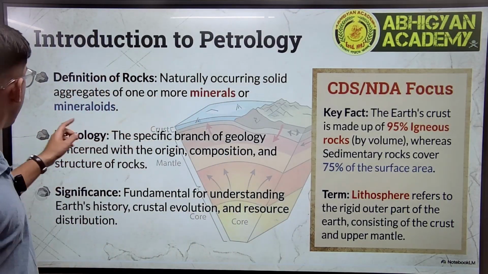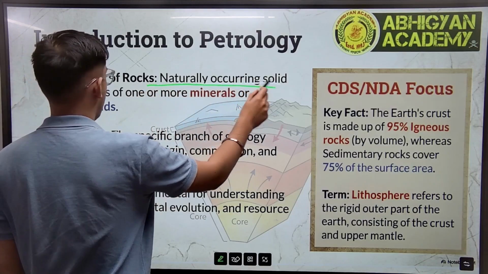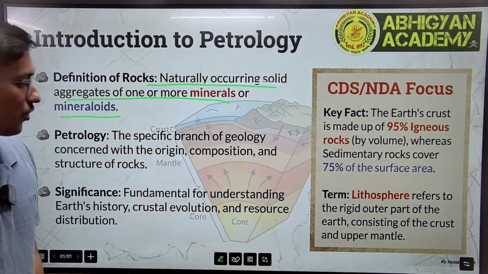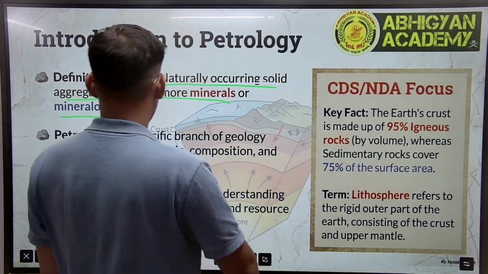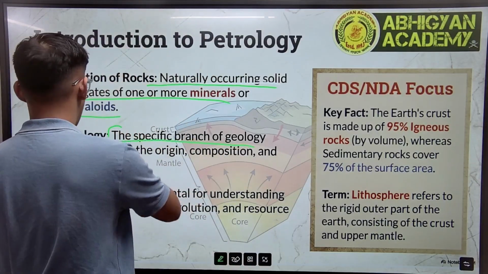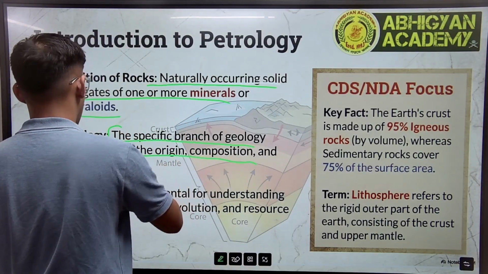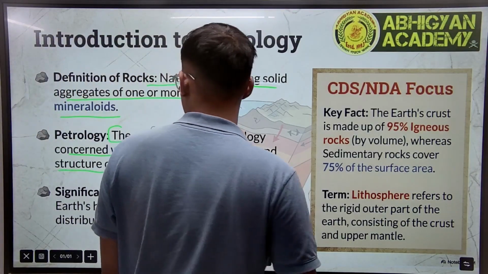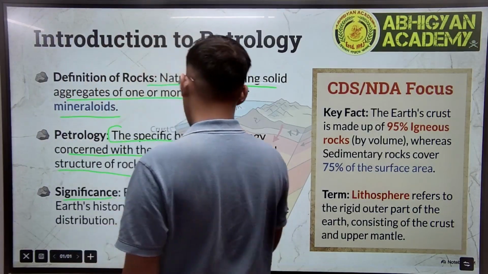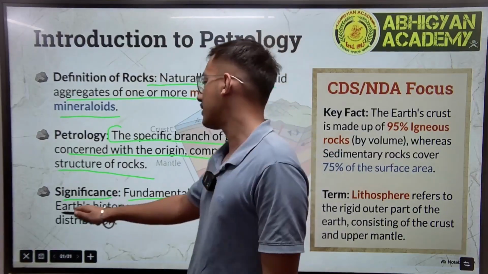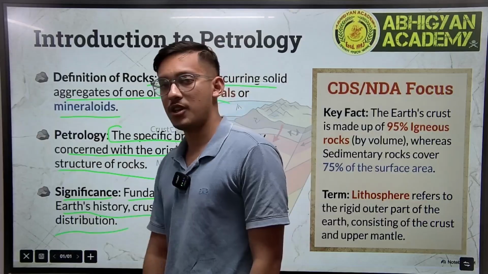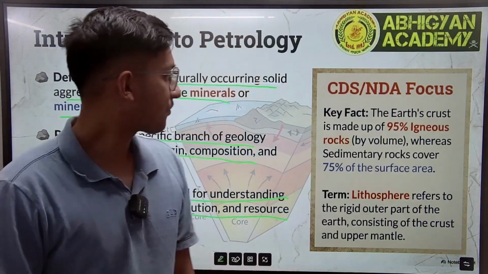Naturally occurring solid aggregates of one or more minerals is a rock. Petrology, the specific branch of geology concerned with the origin, composition and structure of rocks. Then we have significance. It is fundamental for understanding Earth's history, crustal evolution and resource distribution, right?